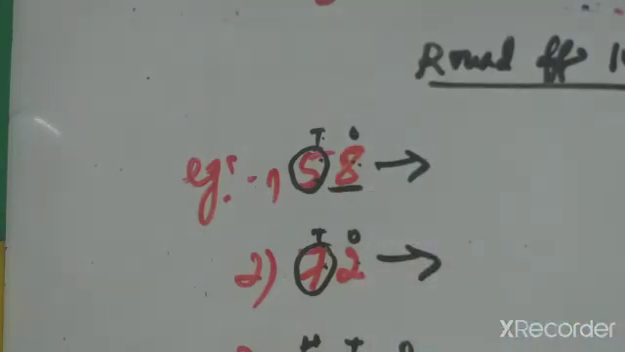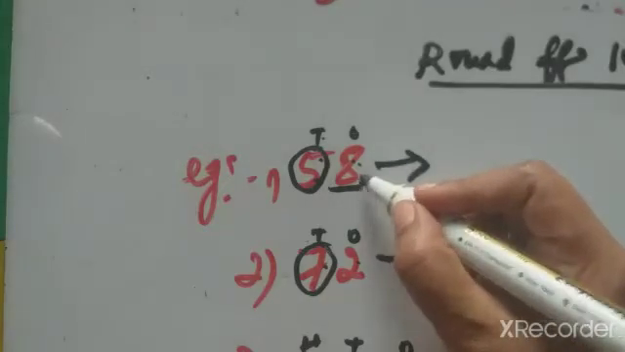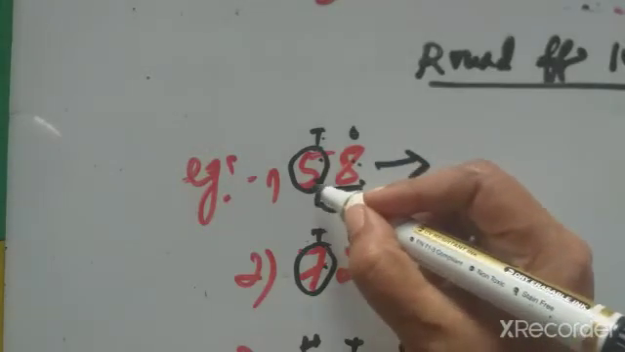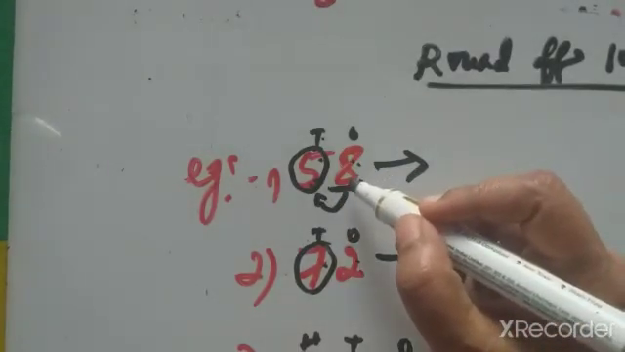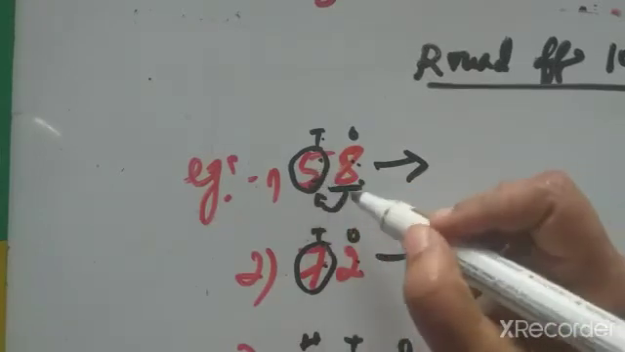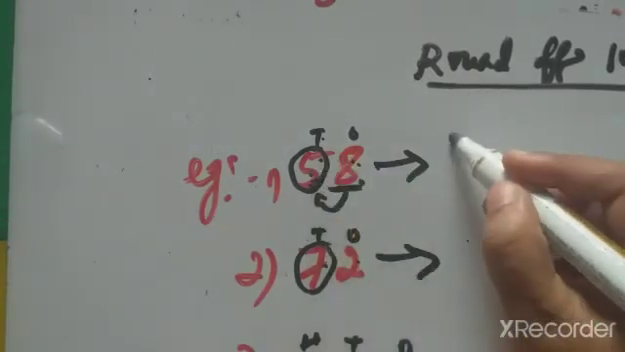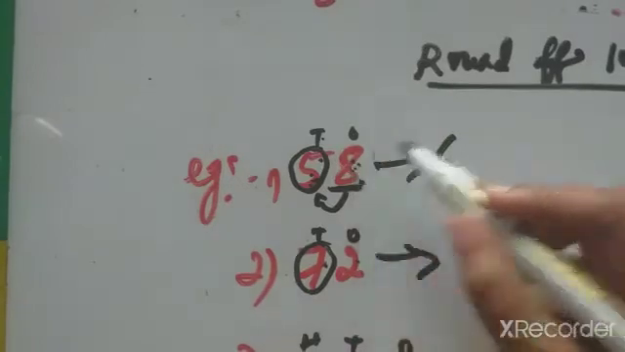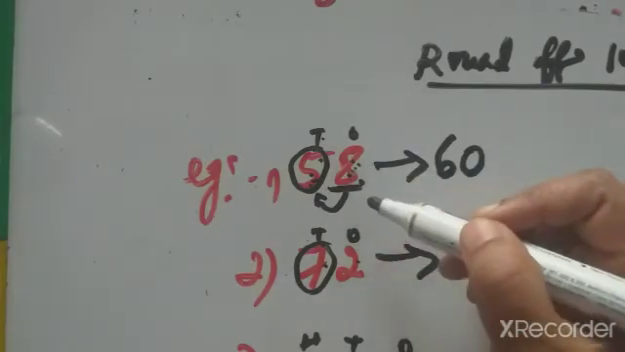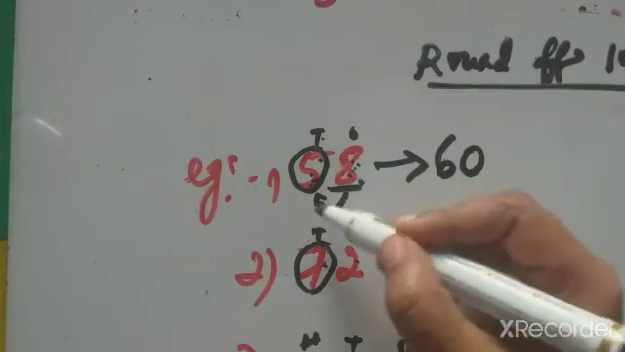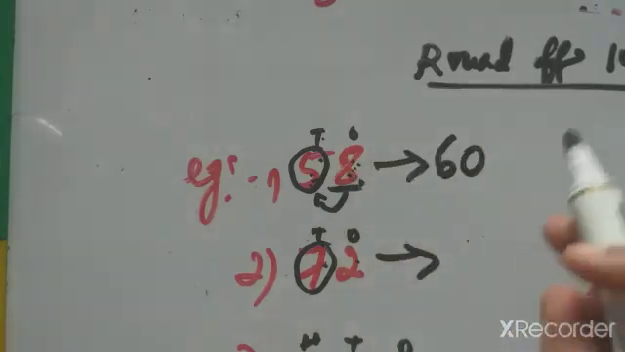Is 8 greater than 5 or less than 5? Yes, 8 is greater than 5. If greater than 5, we have to add 1 to the before number. So 5 will become 6, and the neighbor will become 0, because he gave 1 to his friend. So the neighbor is empty now, 0.